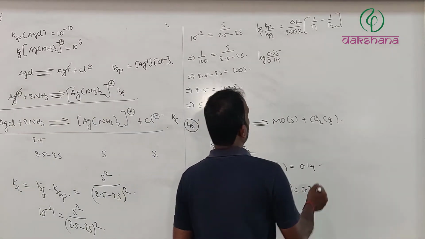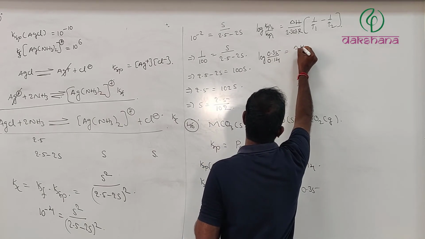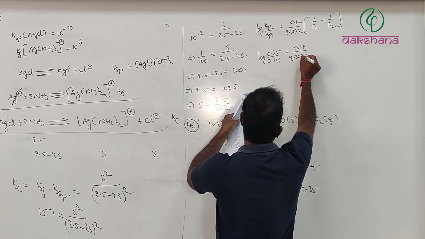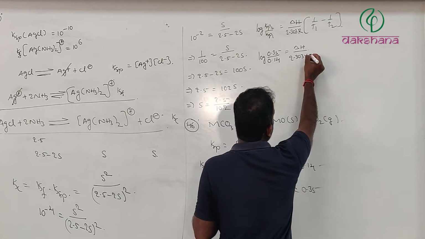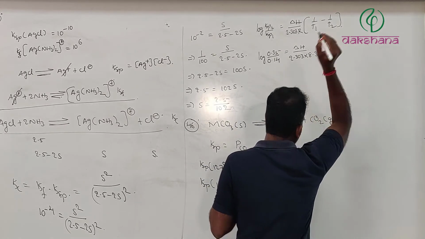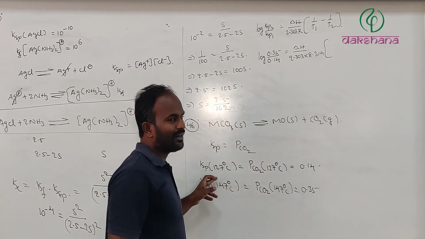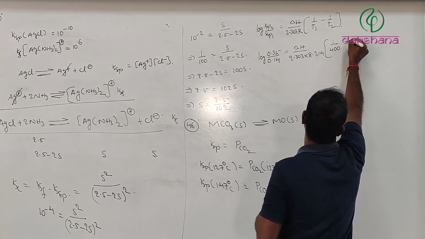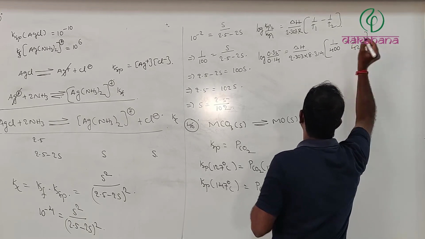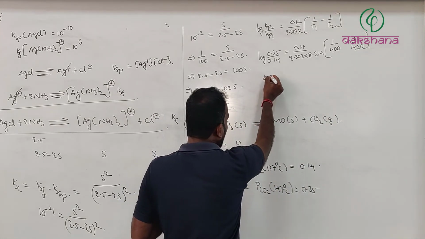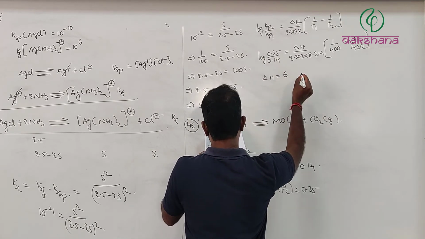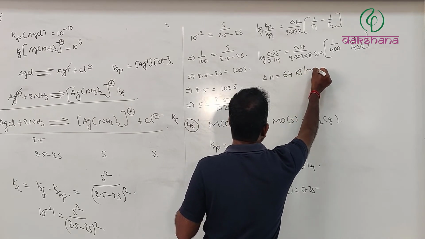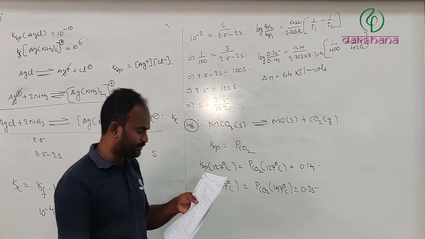0.35 divided by 0.14 equals delta H divided by 2.303, given that R value in joules, therefore 8.314. I will substitute, and this is going to be one value 127, that is 400 Kelvin divided by 420 Kelvin. Delta H value, absolutely, you will get approximately around 64 kilojoules, no doubt about it. You can calculate from this expression.